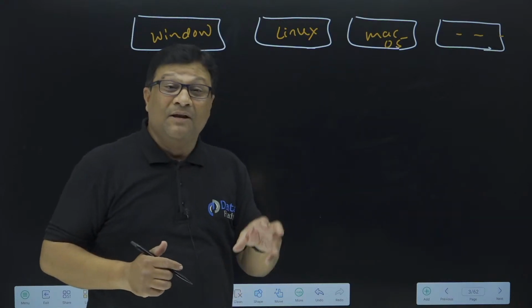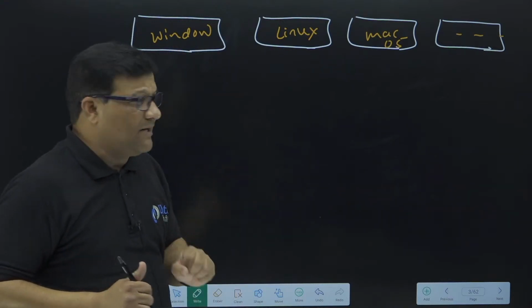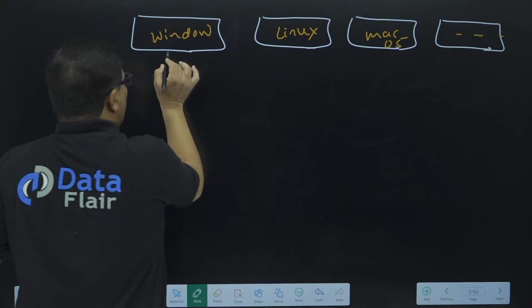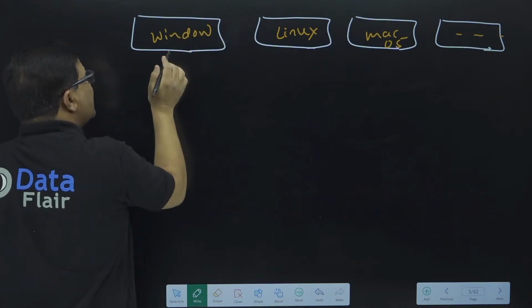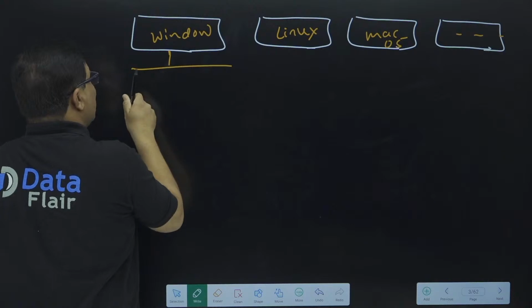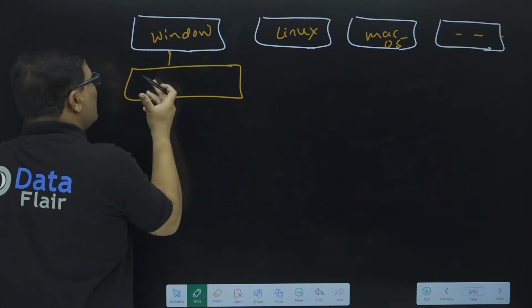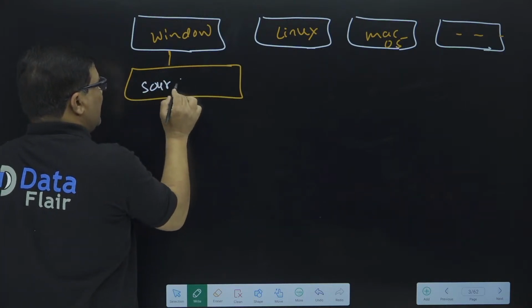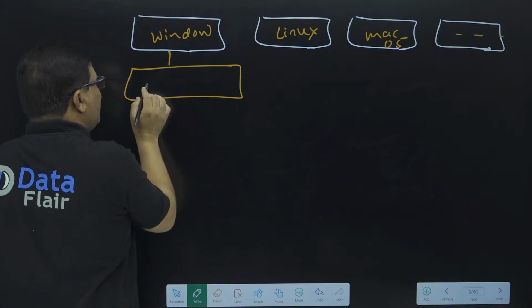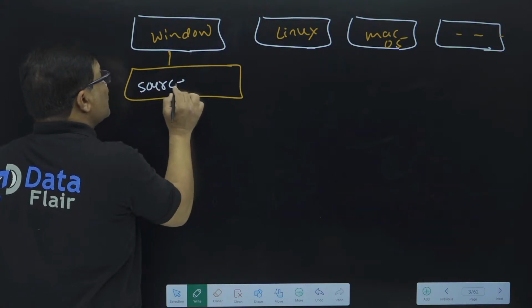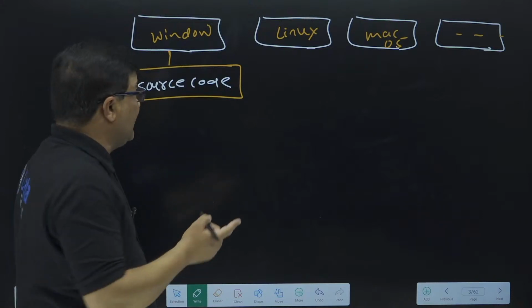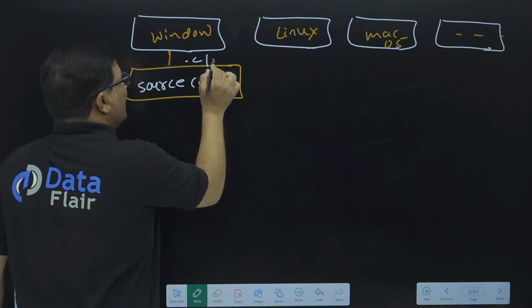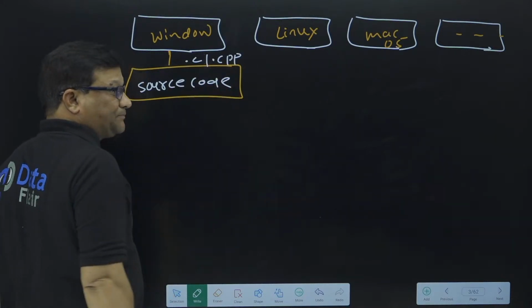But before coming to the Java platform independency concept, let me show you what steps we need to follow once we write a program in C and C++. In the first step, being a developer, being a programmer, we have to write a source code. And you know the extension of a source code file in C and C++ is either .c or .cpp.